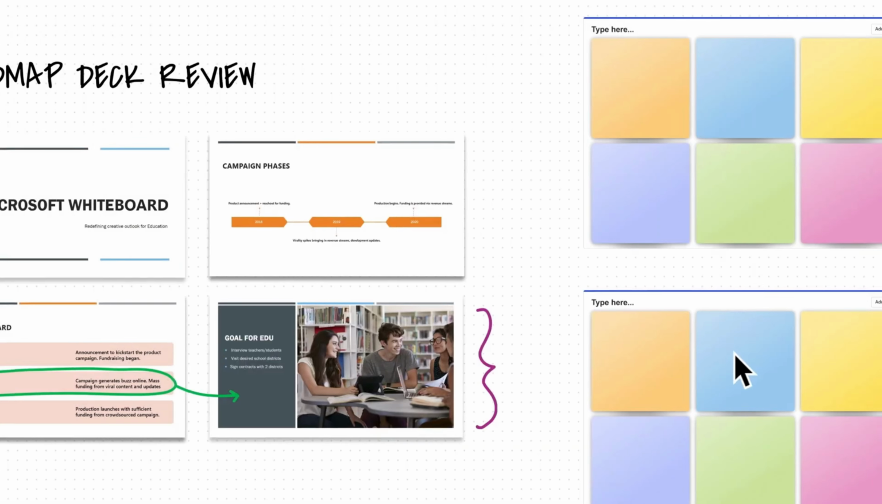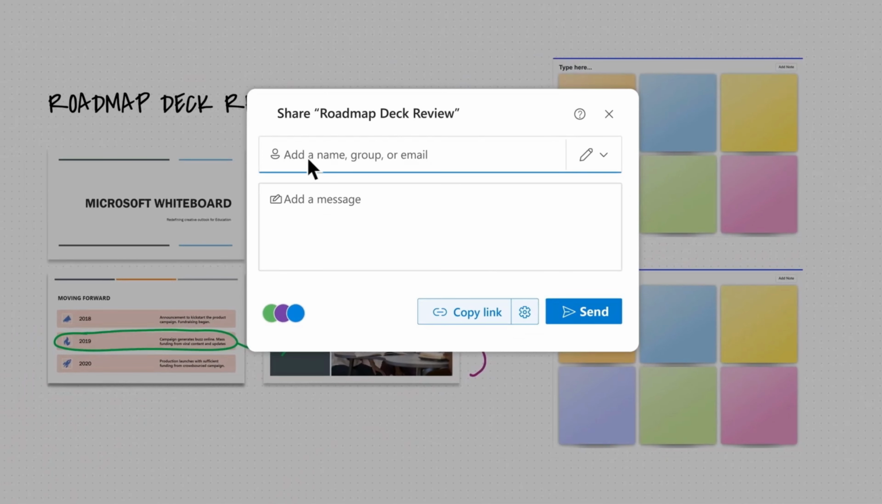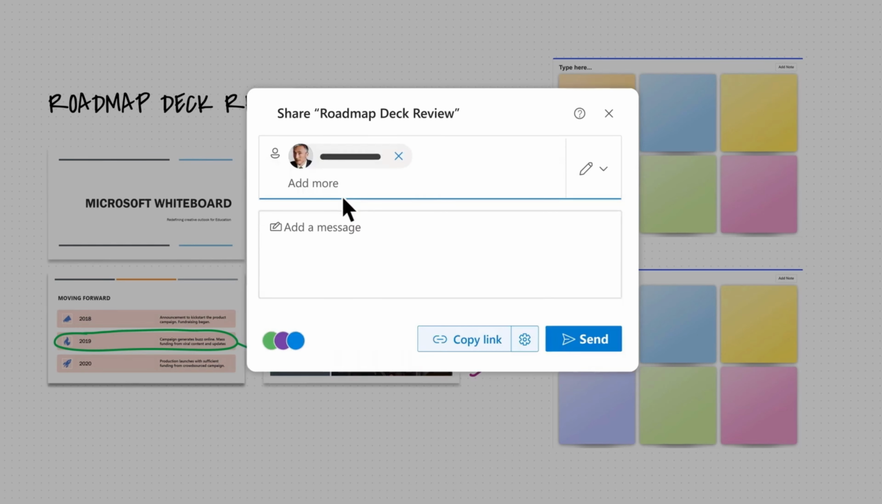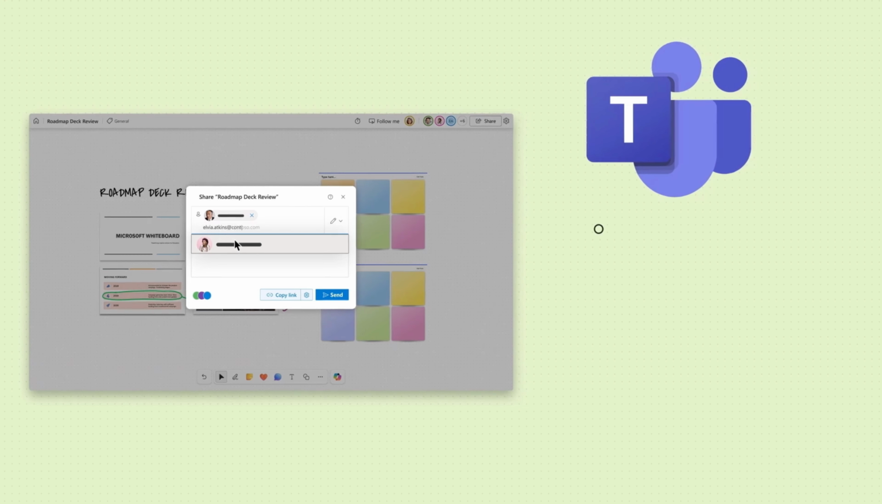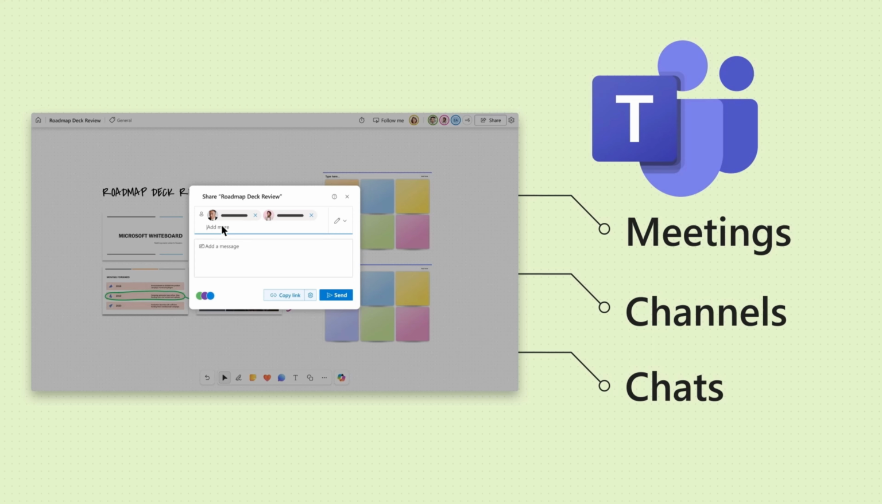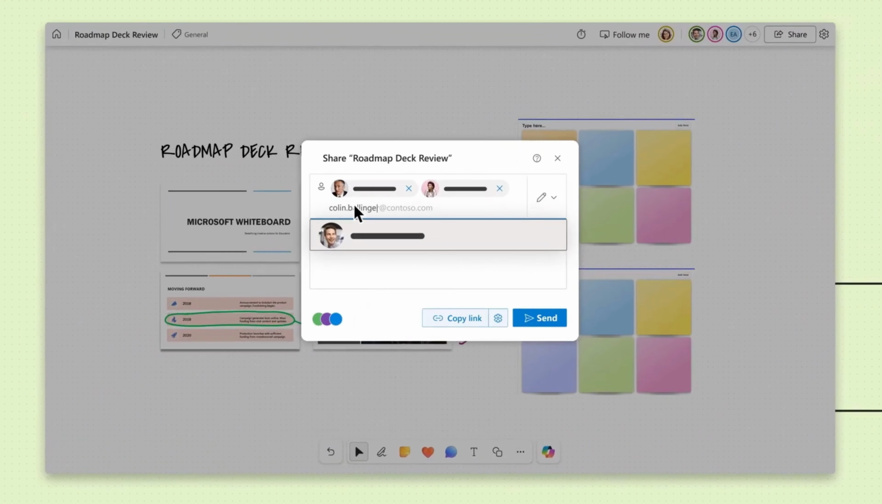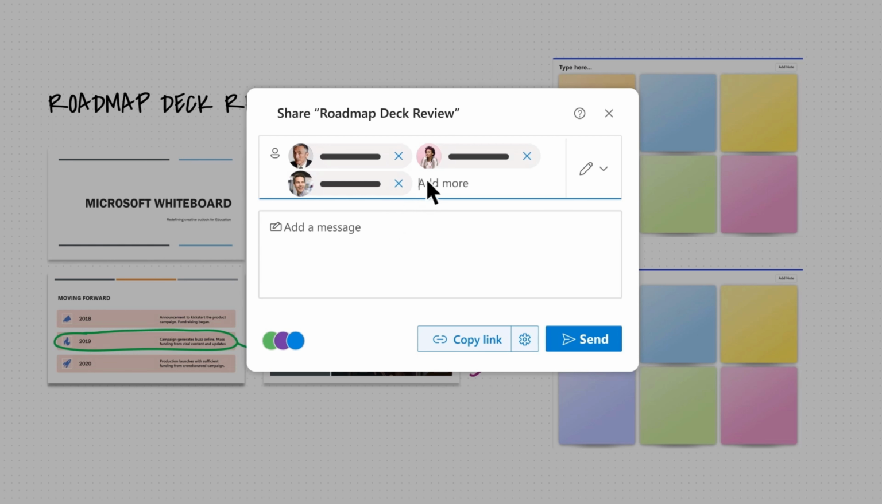This works for sharing with colleagues in your organization, and depending on your company's share settings, you can also share links with guests to your Microsoft tenant. Whiteboard also makes it easy to share in numerous Teams interfaces, including meetings, channels, and chats. These share options apply to users within your company, but with the right settings enabled at the company level, you can also collaborate with clients and partners outside your company.